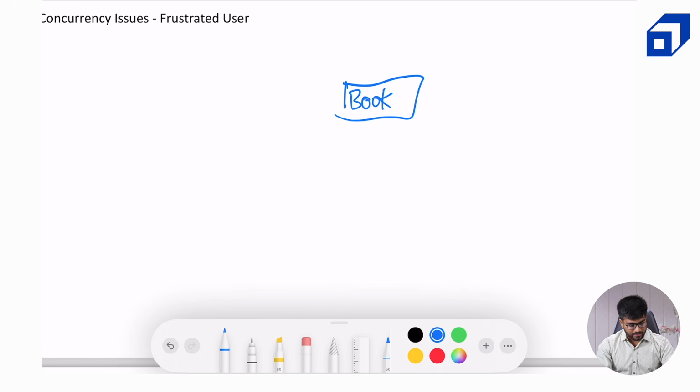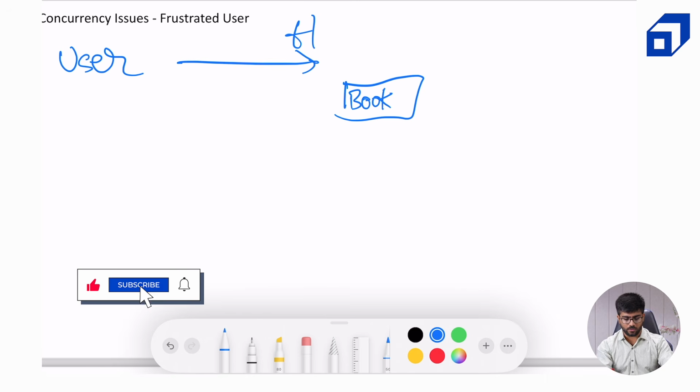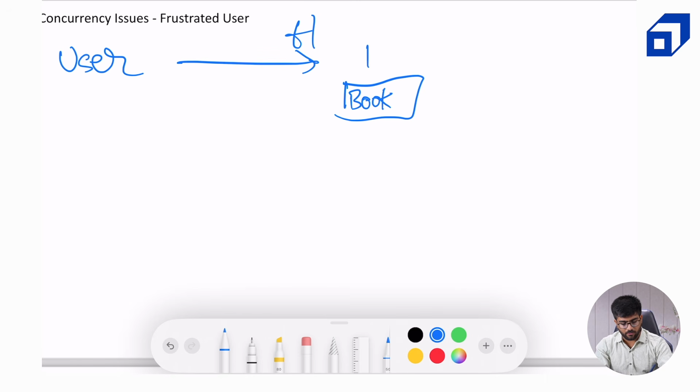All right, let's just create a timeline for this. This is a user at time T1. They click on the button for the first time. So let's say a booking ID is created, like a row in the booking table is created because the inventory is available. Let's say we have infinite inventory for the time being. So let's say we create a row in the booking table with 111 booking ID.